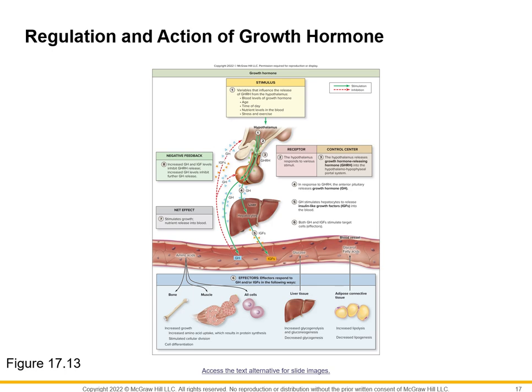So the IGFs from the liver and the growth hormone from the anterior pituitary enter into the bloodstream, right? And they then travel along in the blood to begin moving toward their target tissue, right? And so you can see various target tissues down here, whatever these effectors are that are responding to growth hormone and the IGFs.